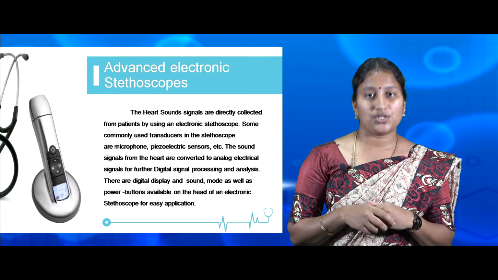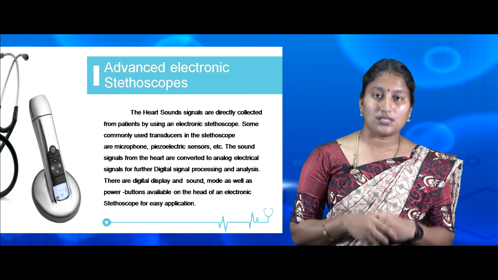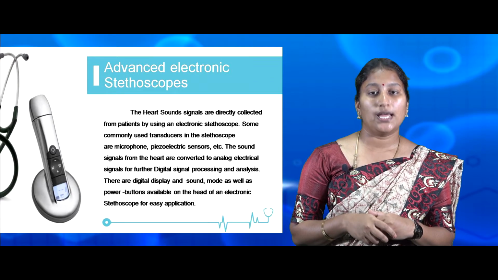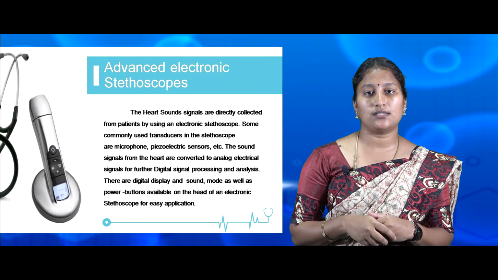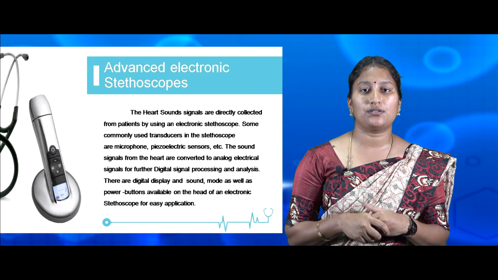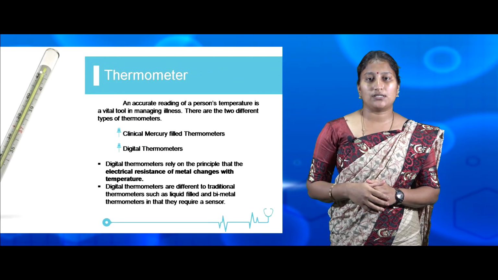There are a digital display, sound, mode as well as power button on the head of an electronic stethoscope for easy application. Now let's see about thermometers.